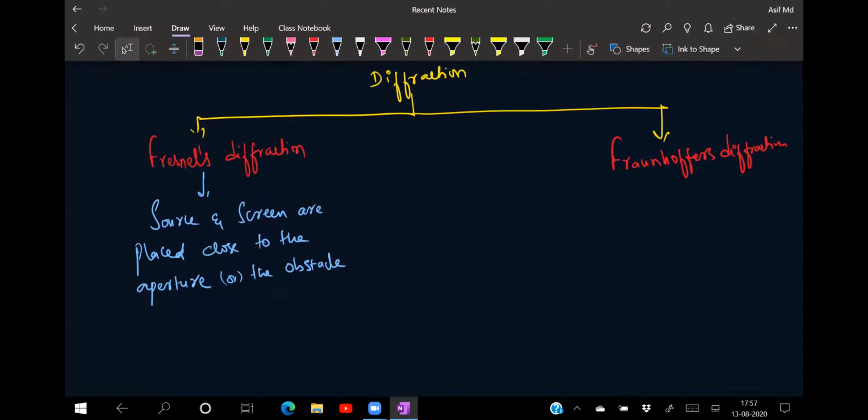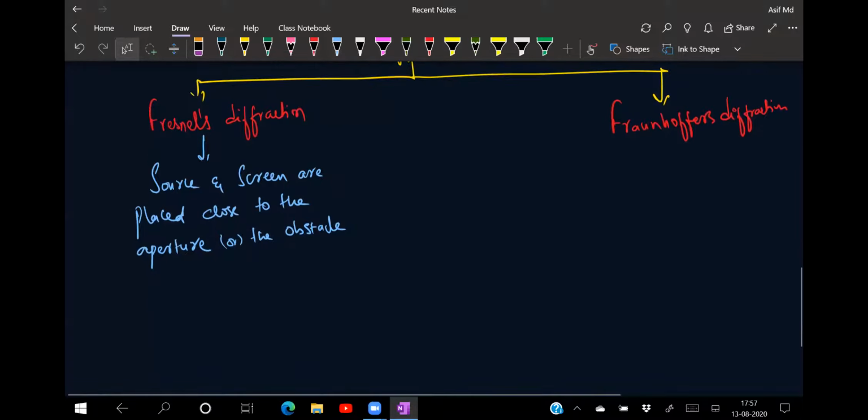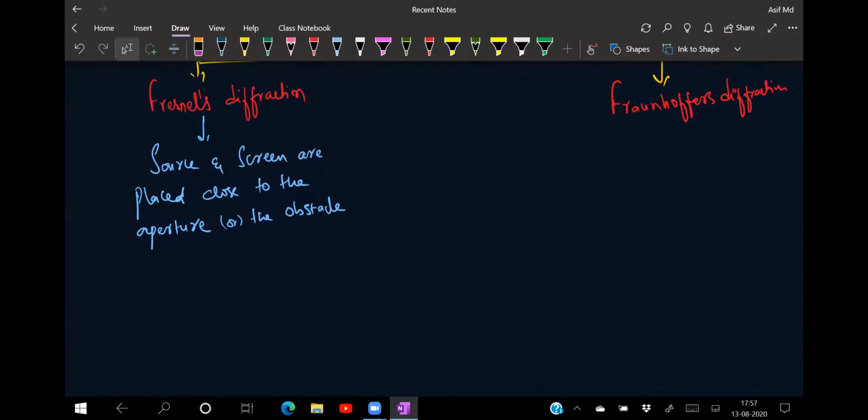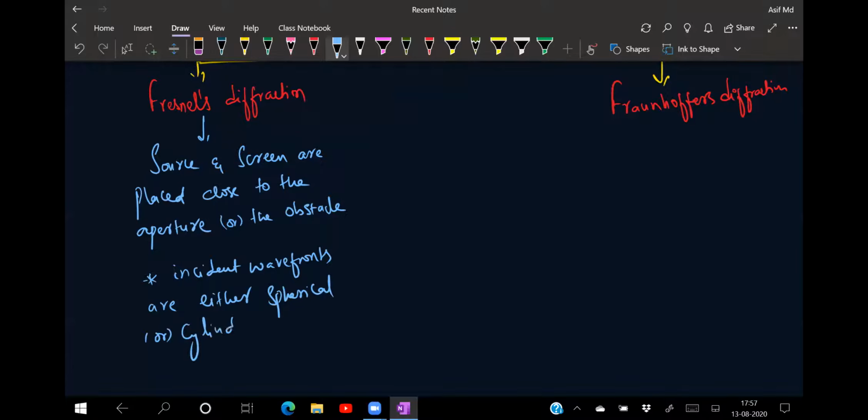This one is very important: the incident wavefronts are either spherical or cylindrical.